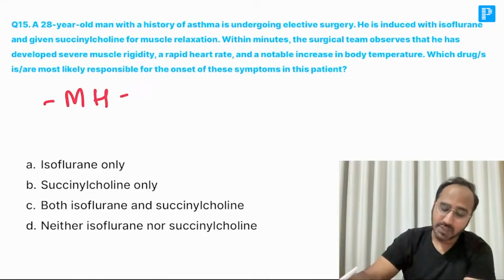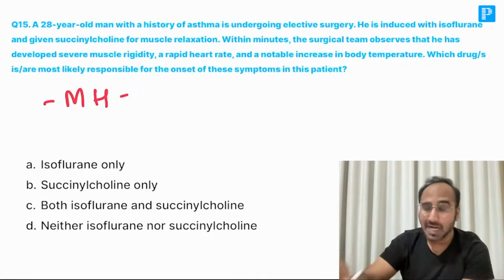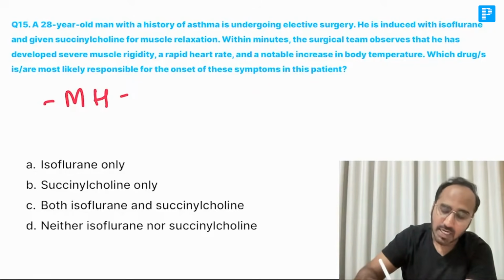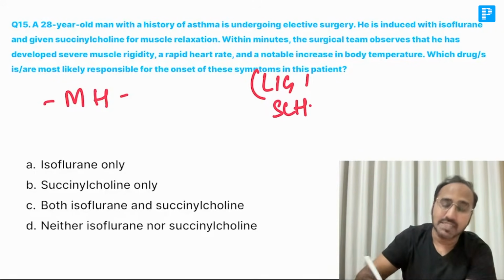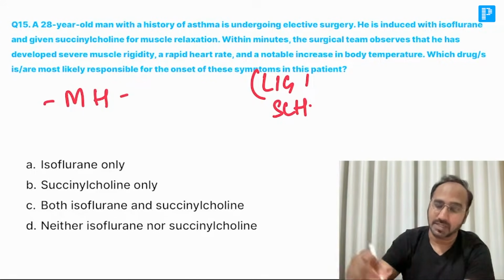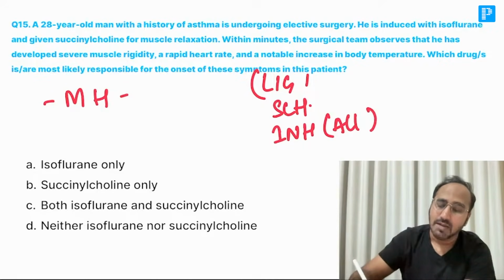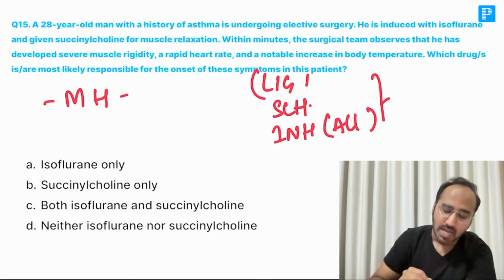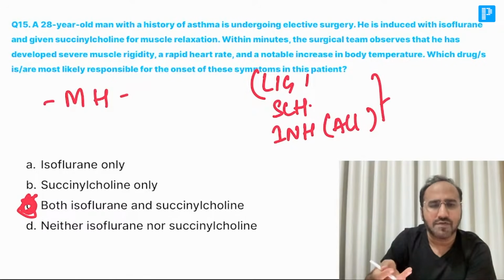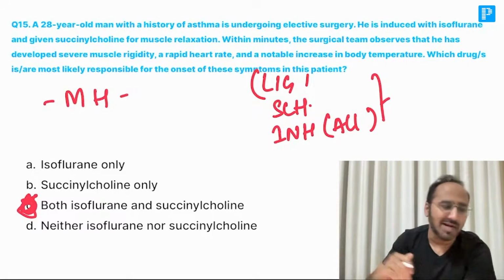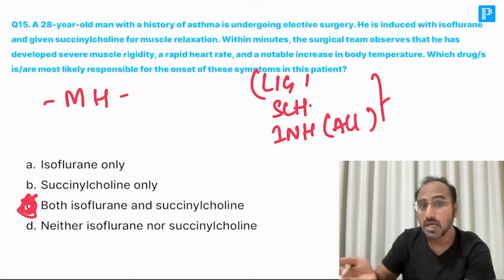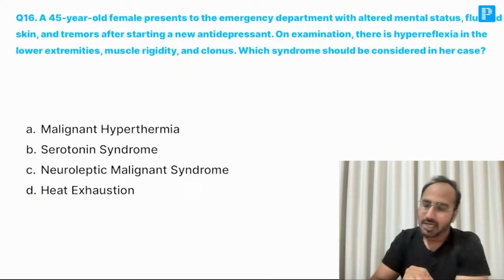Now, which is the drug responsible for this patient? Remember, guys, malignant hyperthermia can be caused by many drugs in anesthesia. Lignocaine can cause malignant hyperthermia. In muscle relaxants, succinylcholine can cause malignant hyperthermia. Whereas in inhalational agents, almost all inhalational agents can cause malignant hyperthermia. So, what's the answer over here? Isoflurane and succinylcholine both will cause malignant hyperthermia. So ideally what we should do is stop both of these agents, give 100% oxygen and prepare dantrolene sodium. That should be the ideal answer for the management of malignant hyperthermia. Coming to the next question, guys.